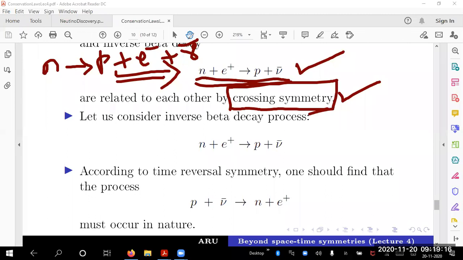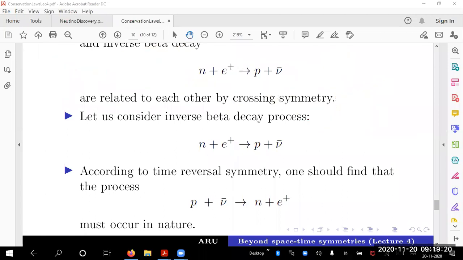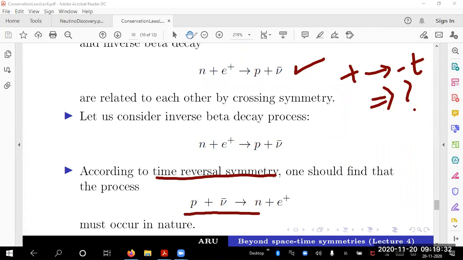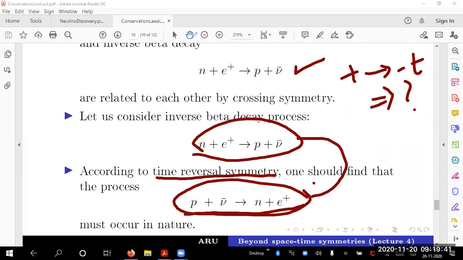Now, what is the corresponding time reversal process? Make t going to minus t. Here in this process, this is happening, and then t goes to minus t. What is the result? According to time reversal symmetry, I should find proton plus antineutrino giving me neutron plus E plus. This is a time reversal process.